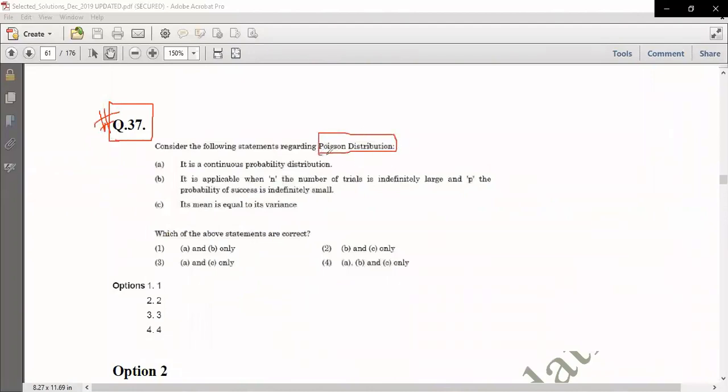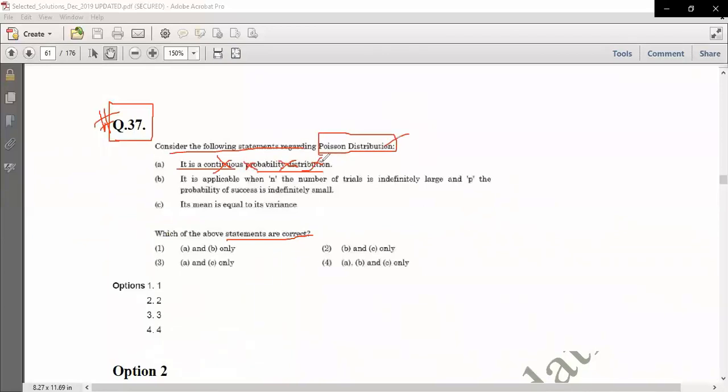It's basically one of the probability distributions, and it asks which of the statements are correct. It says that it is a continuous probability distribution. No, Poisson is not a continuous probability distribution. What kind of distribution is it, guys? It's discrete.